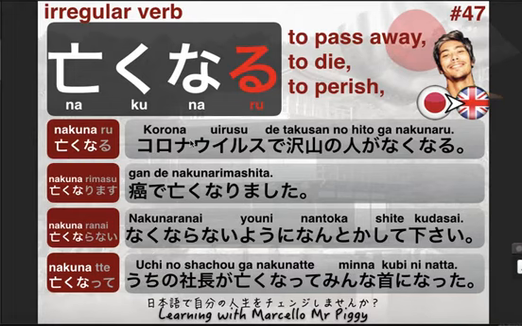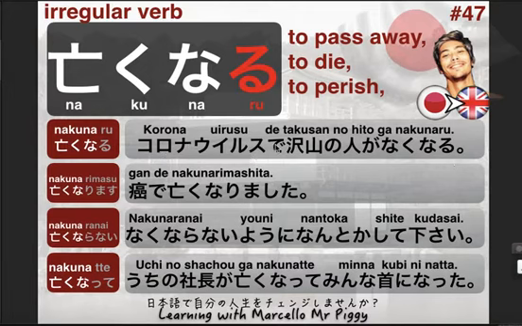For example, the sentence we have here is コロナウイルスでたくさんの人が亡くなる。 So, coronavirus.